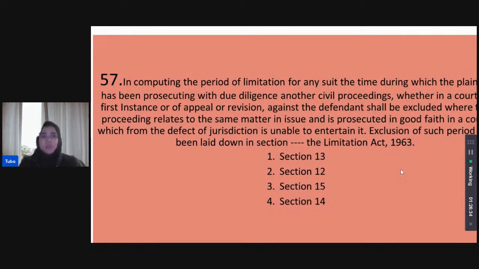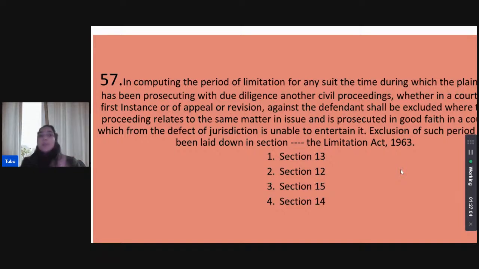Now, in computing the period of limitation for any suit, the time during which the plaintiff has been prosecuting with due diligence other civil proceedings, so proceedings aside from this suit, whether in a court of first instance or of appeal or revision against the defendants, shall be excluded where the proceeding relates to the same matter in issue and is prosecuted in good faith in a court which, from defect of jurisdiction, is unable to entertain it. This portion we already dealt with, so this is a question that must strike our brains immediately.